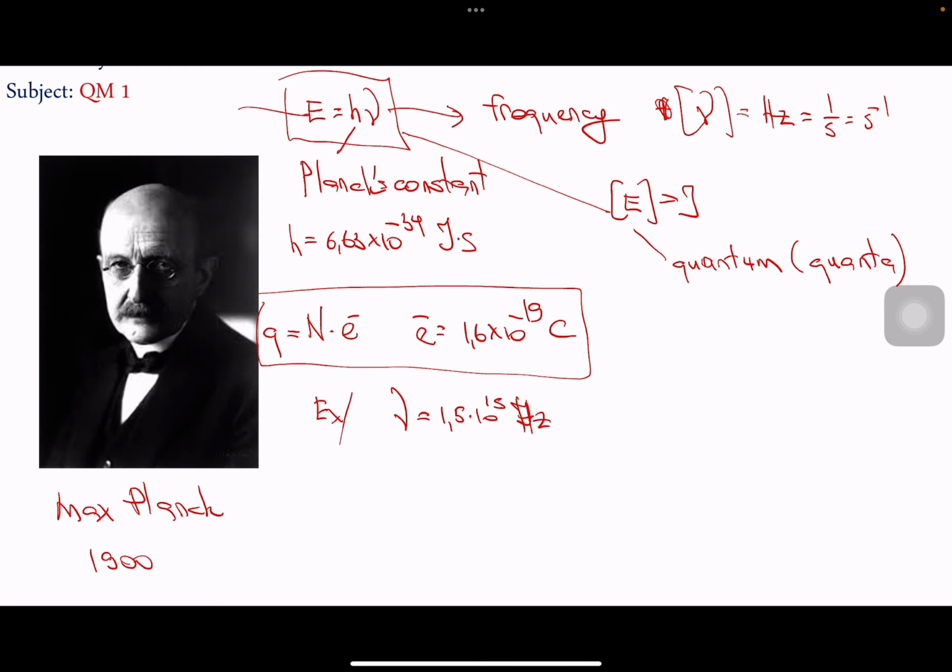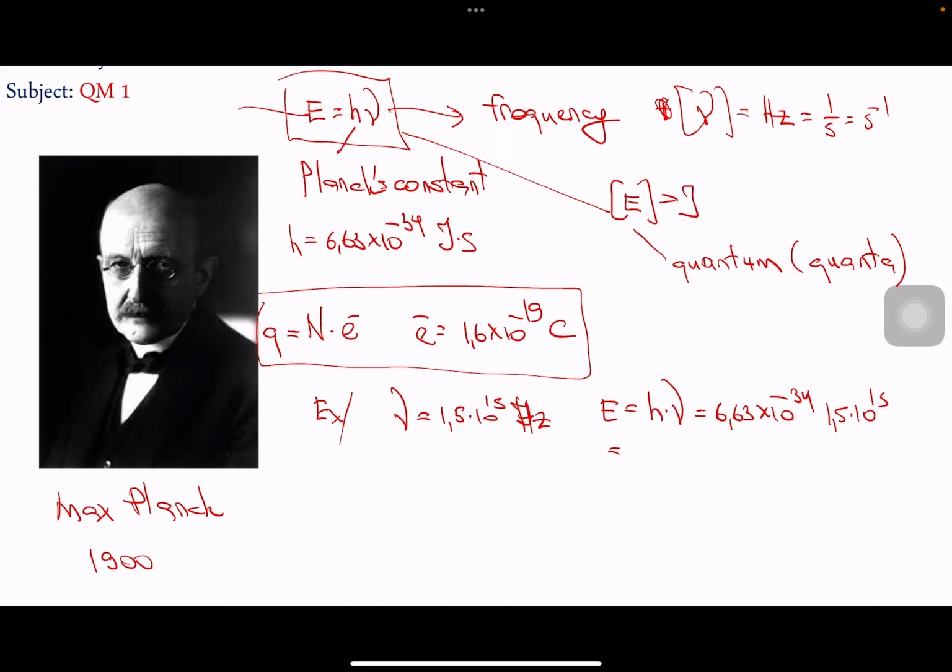That's the frequency. If I try to calculate the energy, as we mentioned before, it is h times nu, that's 6.63 times 10 to the power minus 34, multiplied by nu, that is 1.5 times 10 to the power 15.